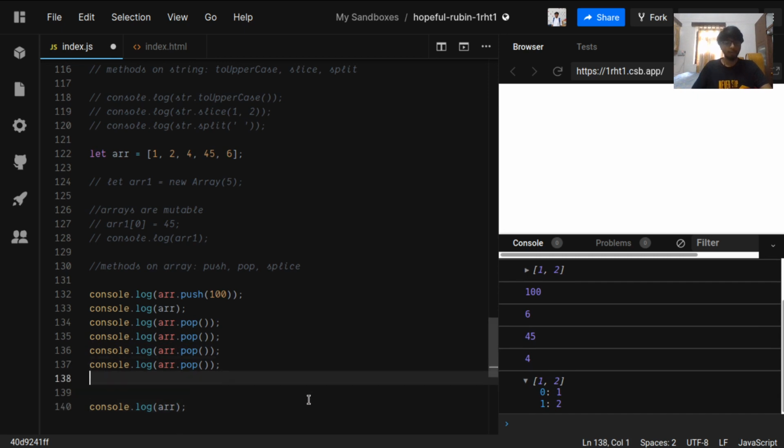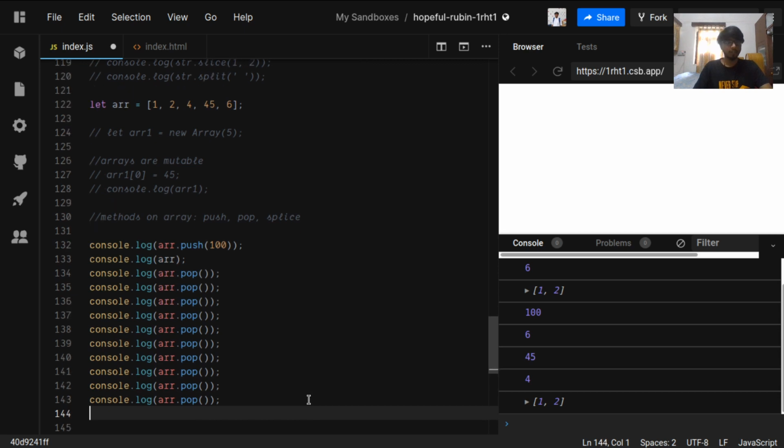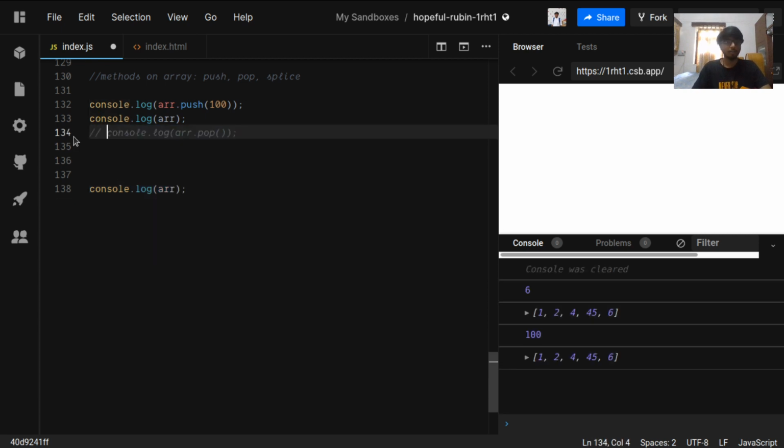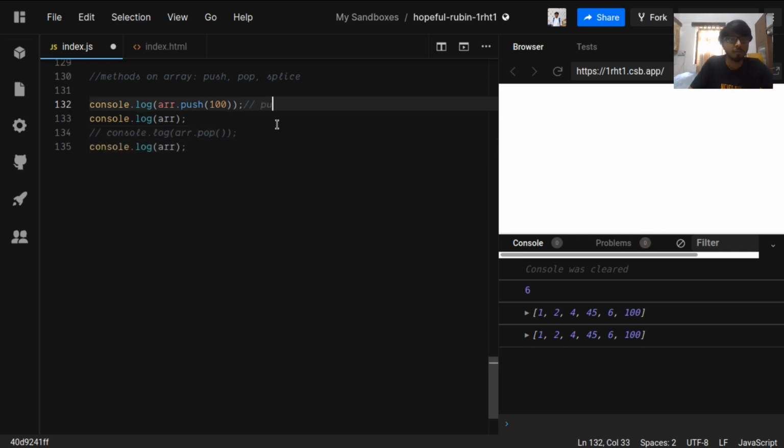What happens if we pop more and the array is already empty? It will return undefined for the pop, and the array is already empty. So this works perfectly fine for us. I'll delete them. Okay, array push will push 100 at the end.